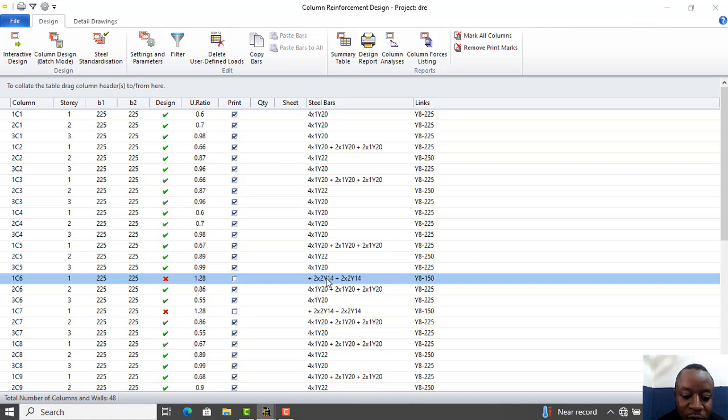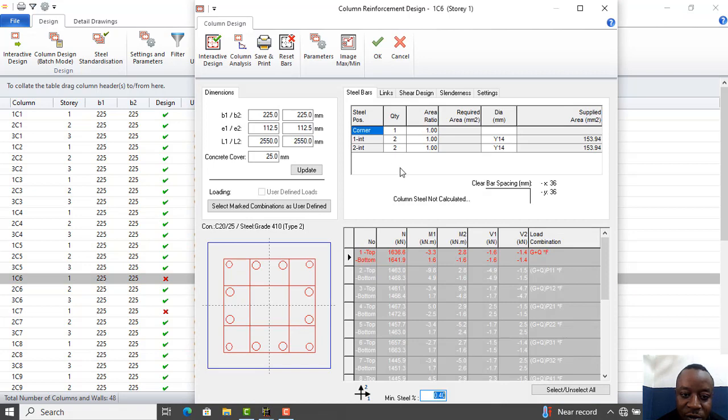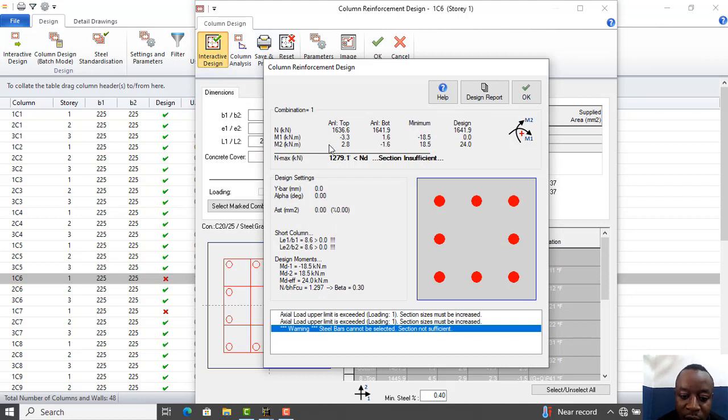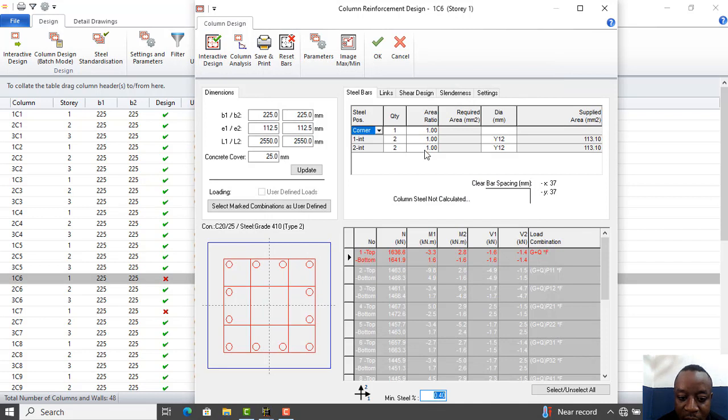So what I'll do is that I'll double click on the particular column that did not pass. It will take us to this particular place, and then I'll go to interactive design. I look at the interactive design and see if everything here is okay, and if you look at all the information here, I think it's okay. So I'll click OK from here. Now what we need to do is to actually look at our bar in the reinforcement details that we use.